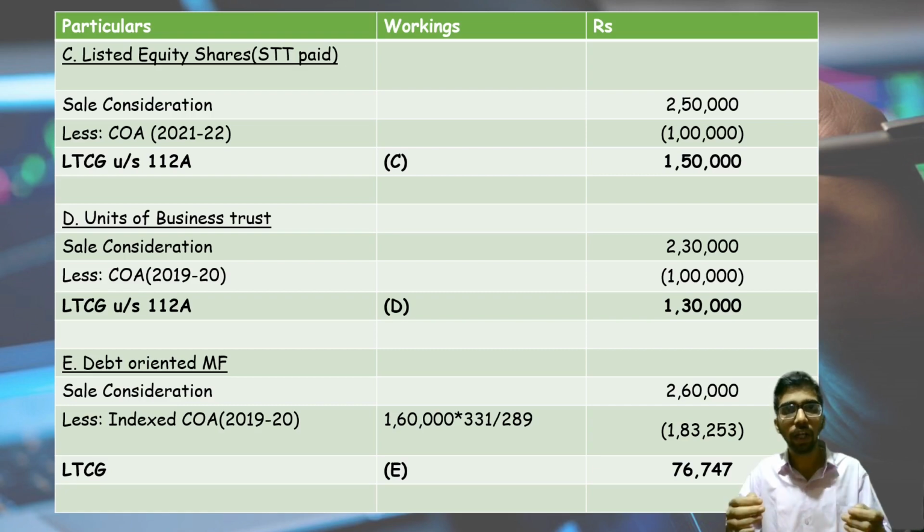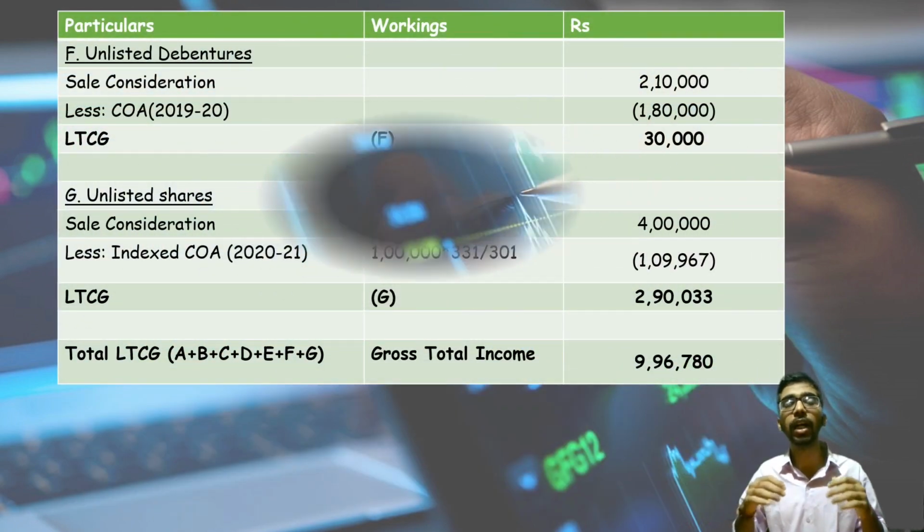So in order to provide indexation, in order to meet the inflation rate, the cost inflation index should be multiplied to 1,60,000. That's the cost of acquisition. That comes to 1,83,253. It's absolutely right. 1,60,000 of 19-20 is not equal to 1,60,000 of today. So it is equal to 1,83,253 as per our Income Tax Act. So LTCG comes around 76,747.